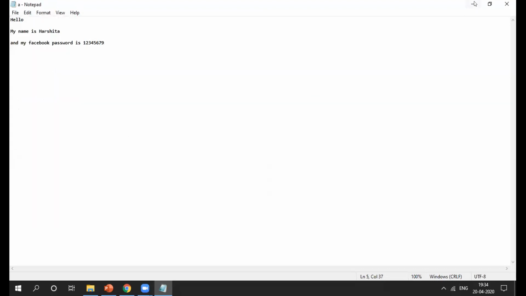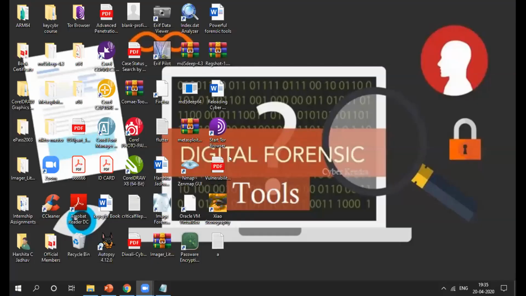After that, here is my a.txt file. Yes, I have to change the extension to a .rar file.